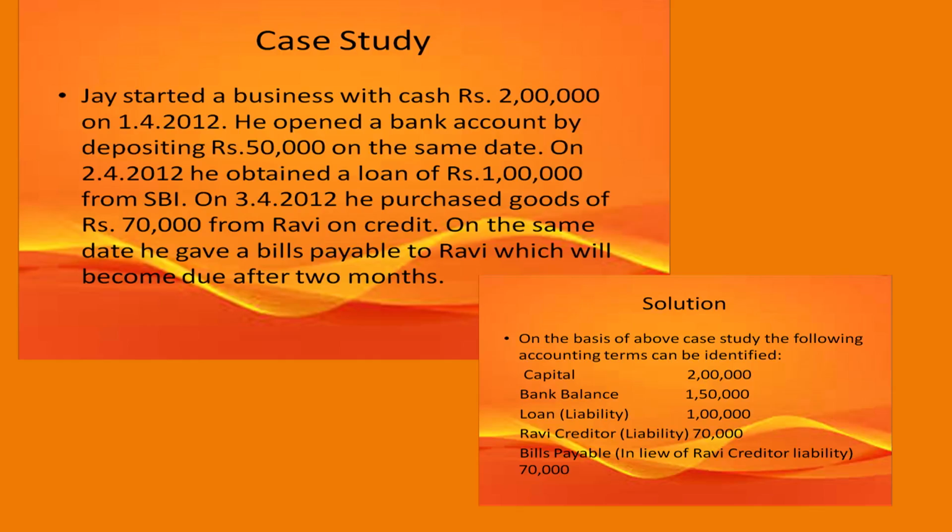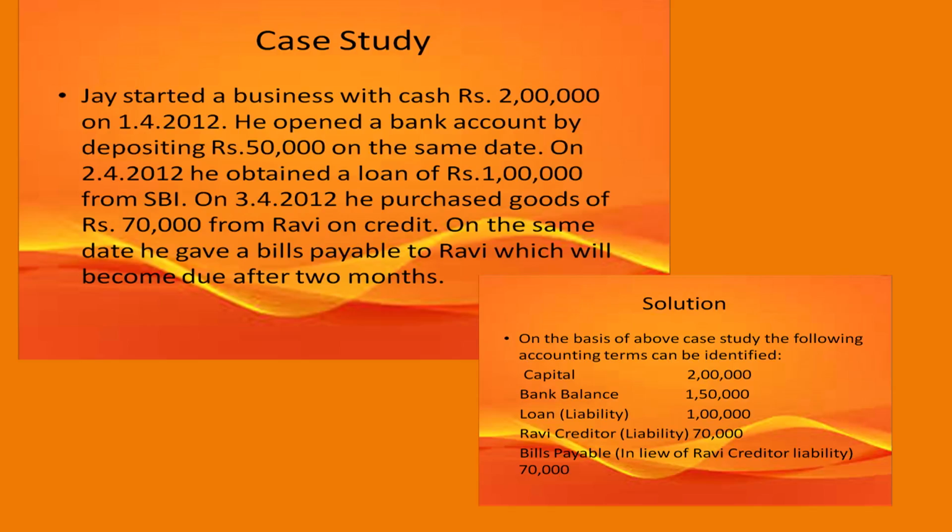50,000, and then on the next day he obtains a loan of 1 lakh. So, his bank account increases by 1 lakh and the total becomes 50,000 plus 1 lakh. So, 1,50,000 would be your total bank balance. But apart from that, since he is taking a loan of 1 lakh from State Bank of India, his liability also increases. So, the liability amount or the loan amount will reflect 1 lakh.